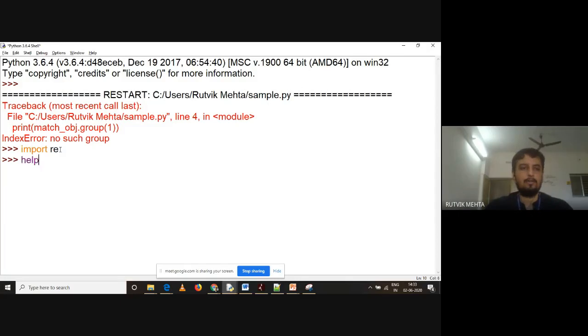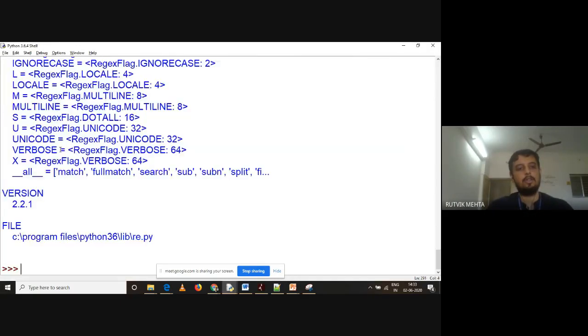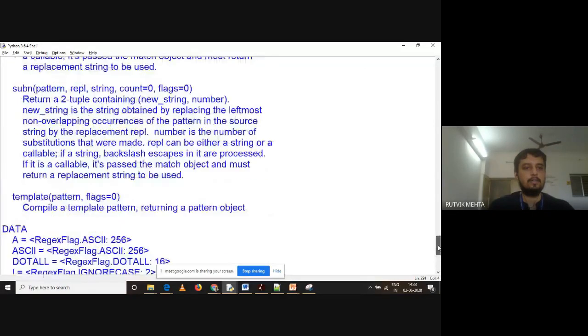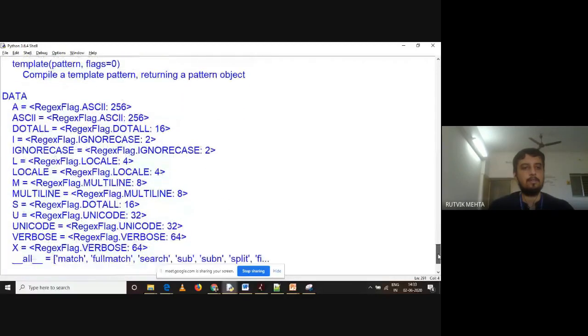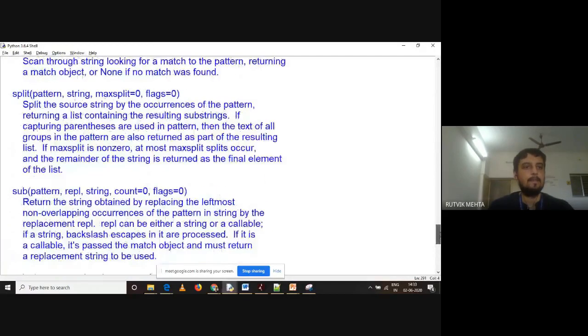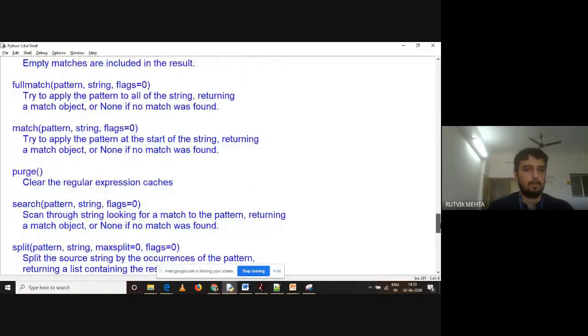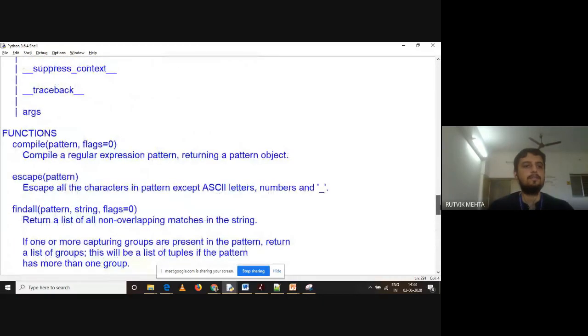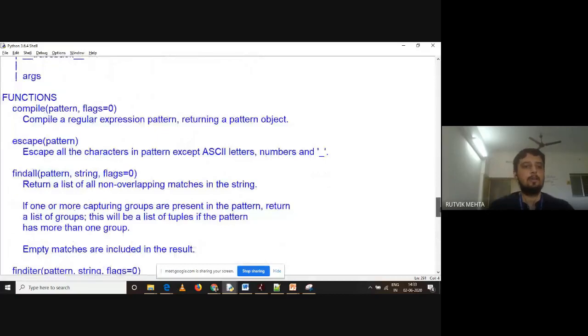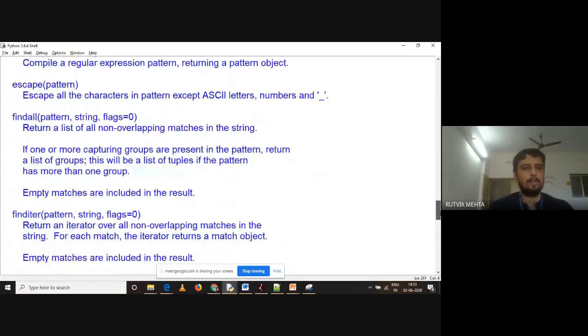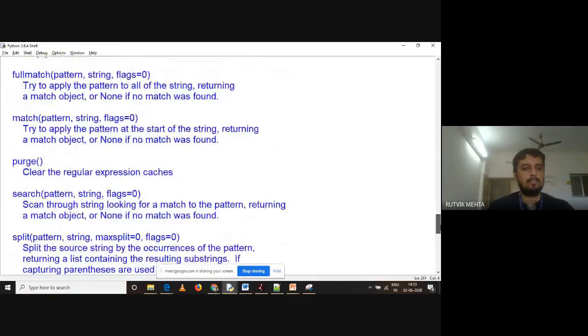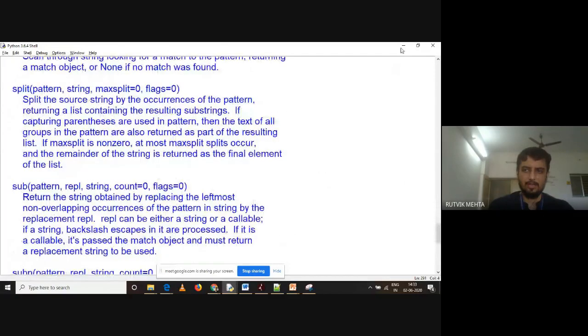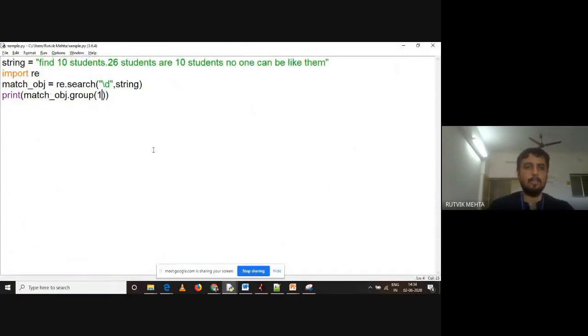So I want to know how many functions are available with re, right? So I can call it like this, help on re, right? And when I say help on re, I'll be getting all the variables or data associated with it. So you can see that these are some data available with it, and these are some functions. There are functions associated with this re module, right? Which is escape, findall, fullmatch, search, split. So we are going to see a few of the functions today, and how this works, right?